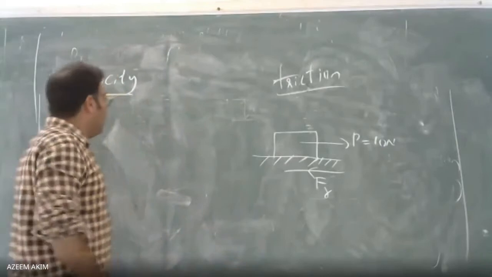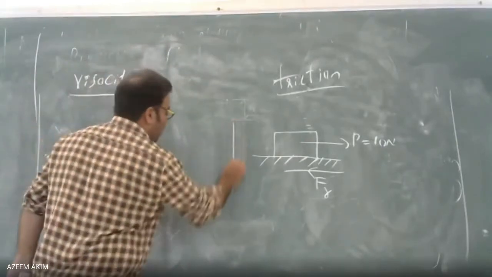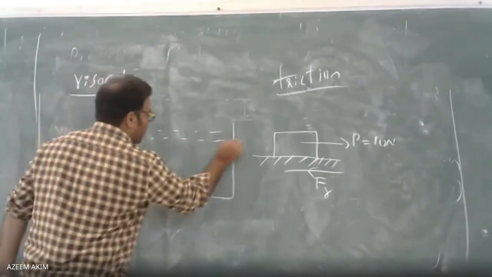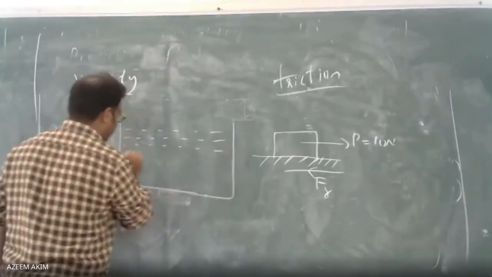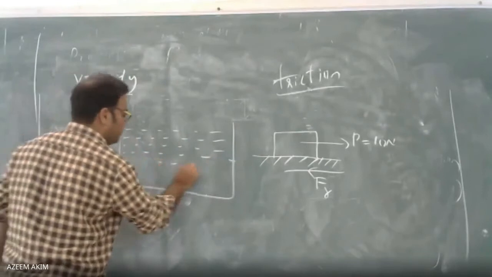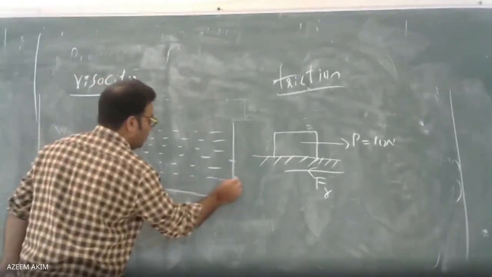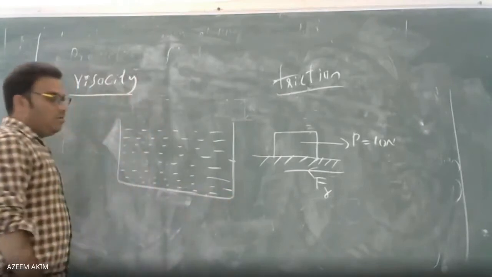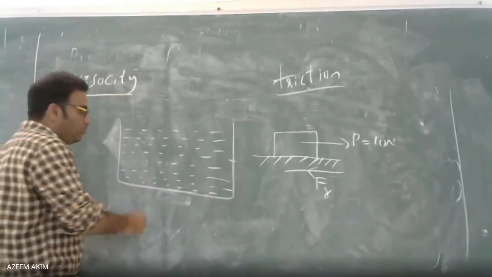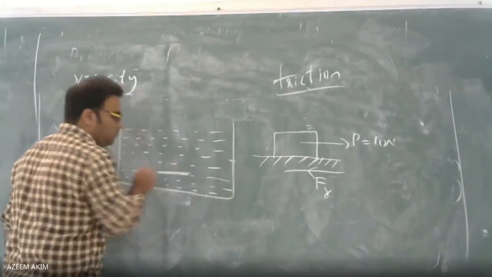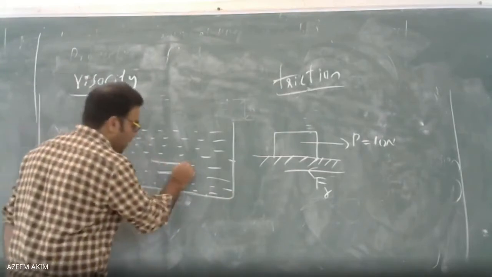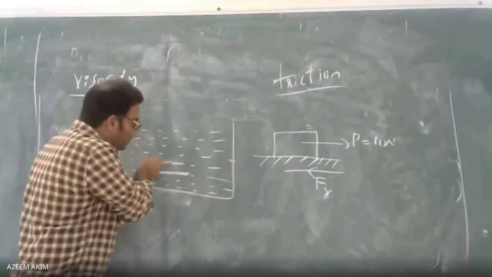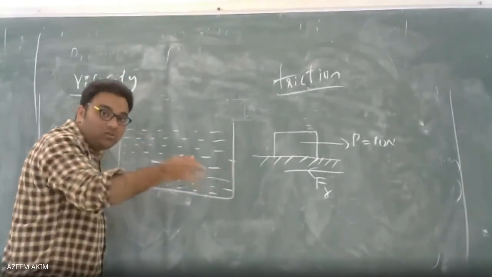Simple. Let us take a container or some surface. Here a number of layers are there in the container. Whatever this fluid layer is doing, and similarly this layer. If this layer is moving in this direction, the upper layer will try to stop that.